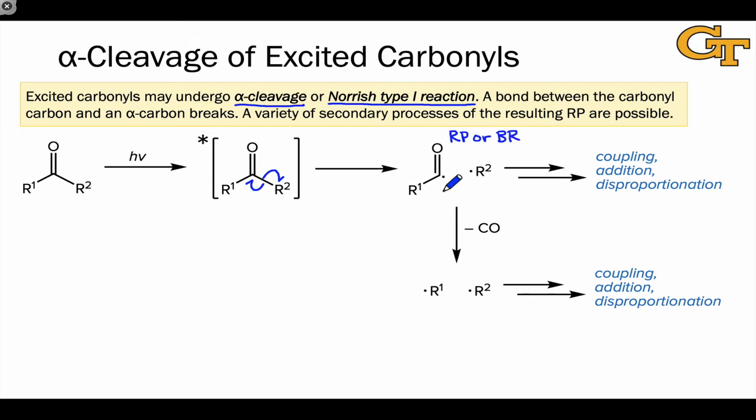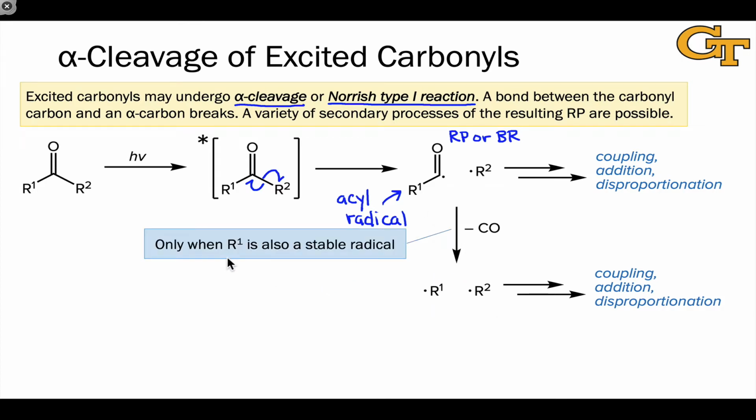And this diradical structure can undergo a variety of secondary processes following the primary process, which is this cleavage of the carbon-carbon bond. Because a radical electron ends up on the carbonyl carbon, one of the radicals generated in this process is necessarily an acyl radical. And under certain circumstances, the acyl radical can undergo decarbonylation to form just an alkyl radical, or a carbon-centered radical.